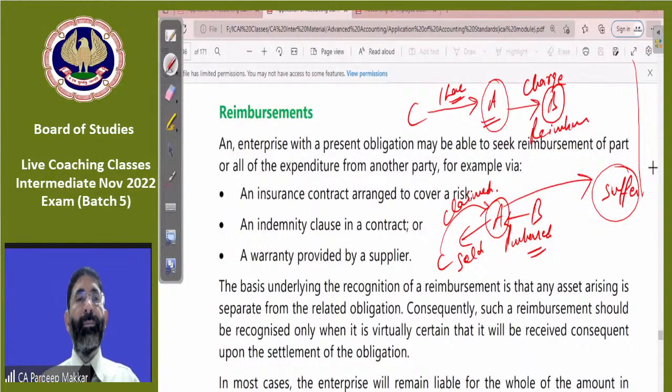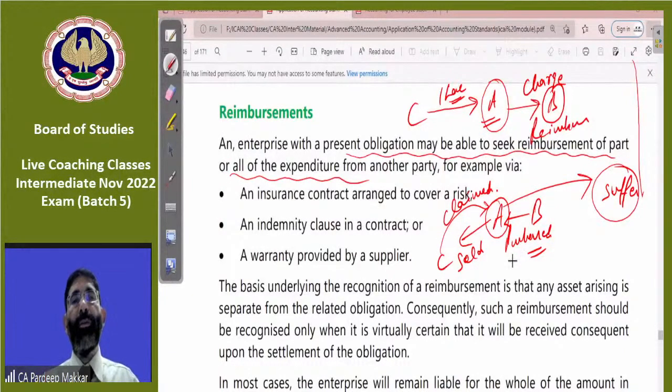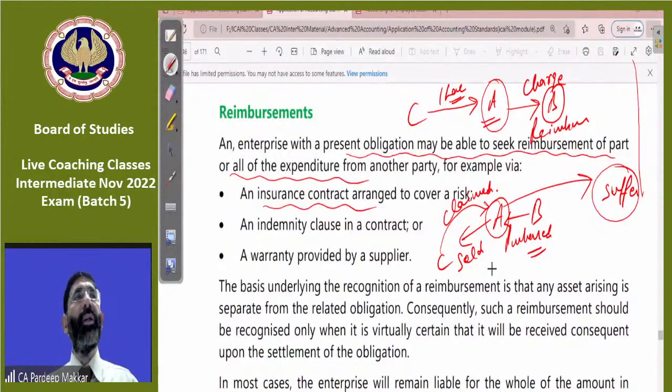How to treat that? An enterprise with a present obligation may be able to seek reimbursement of part or all of the expenditure. Whether it is an insurance contract, means we have already insured our goods, in that case it may happen. Or an indemnity clause may be there in a contract.